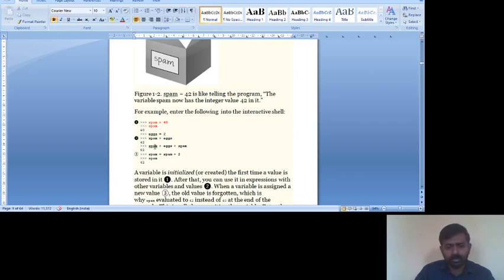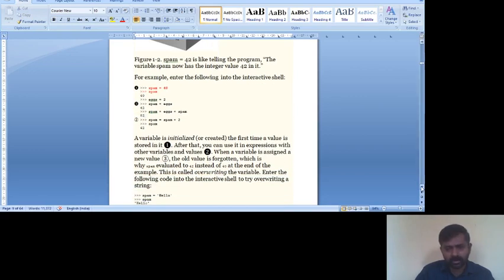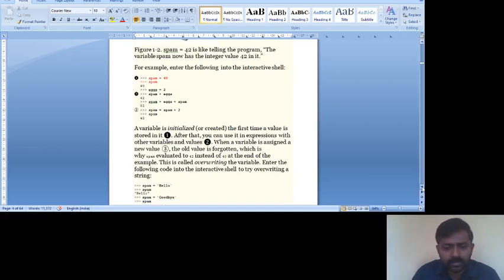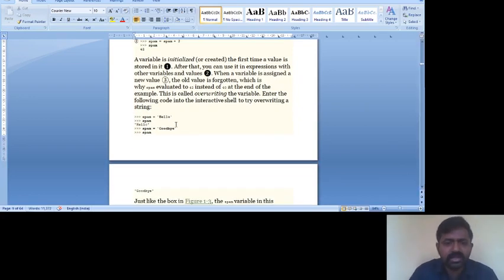Similarly, one more time spam, 42 plus 2 is 44, 44 plus 40 is 82. Okay, we are going to get 82. So this is the example for using the variables. How we can initialize the variable spam with 40, or the variable x with 2. Here we can directly initialize the variables. That concept is known as initialization. In the next example, you can see here.